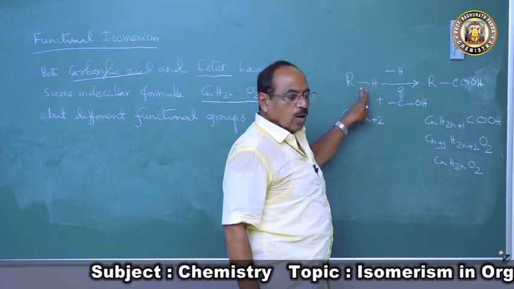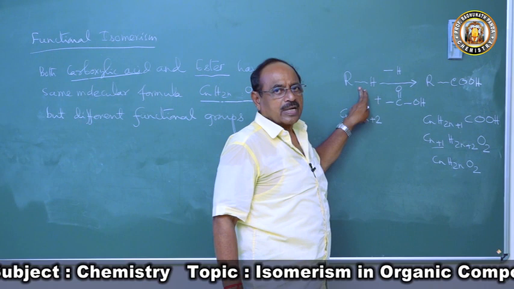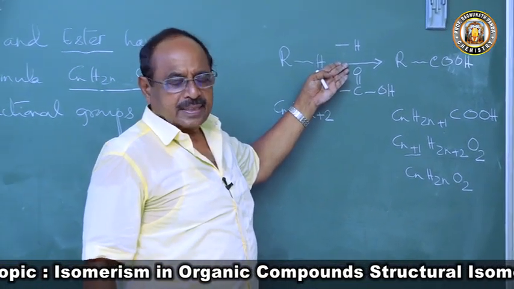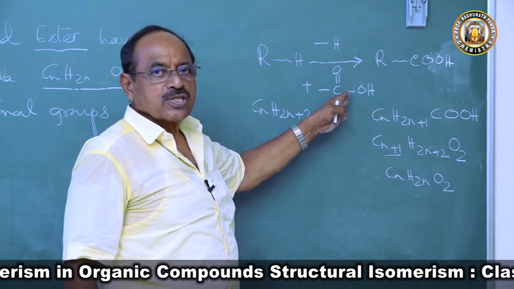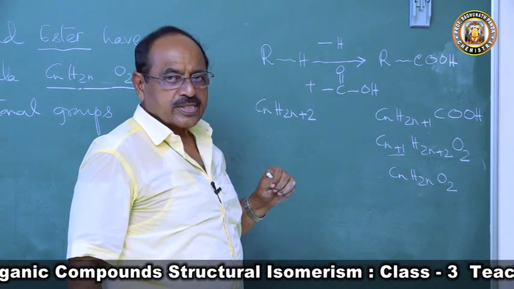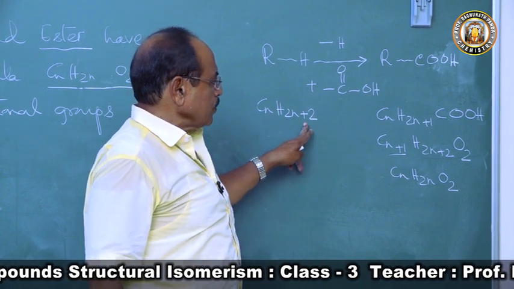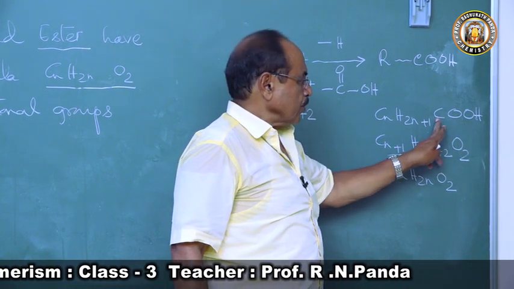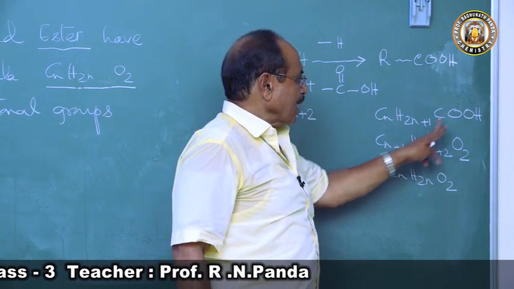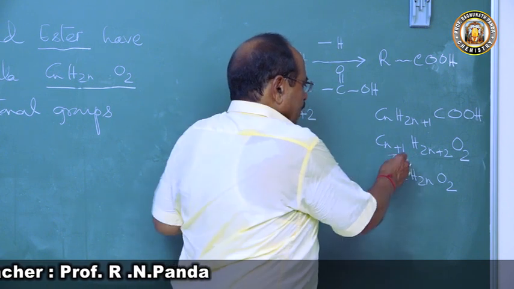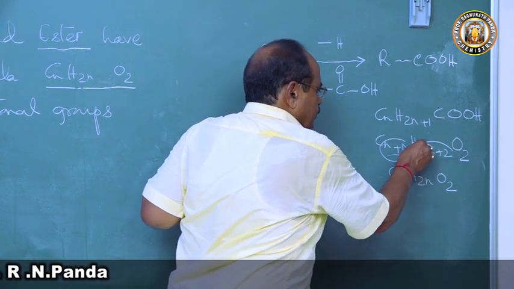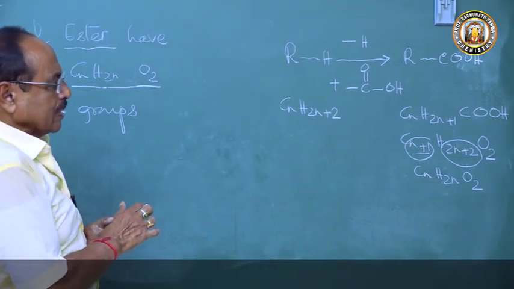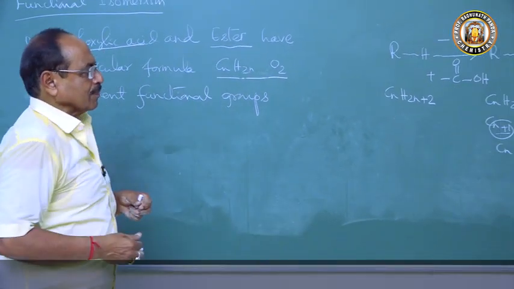So RH, all organic compounds are derivatives of hydrocarbon. RH is the hydrocarbon. And from there we remove H and attach a functional group, COOH. So you got RCOOH. What is RH? CnH2n plus 2. So CnH2n plus 1 is R. I write functional group COOH. So C comes as n plus 1 and H becomes 2n plus 2. So my n plus 1 is n, then 2n plus 2 is 2n. So that is the way. I will not remember the formula of carboxylic acid. I can derive the formula of carboxylic acid.